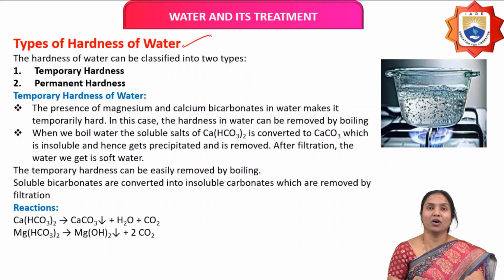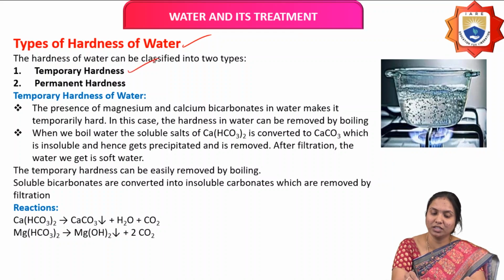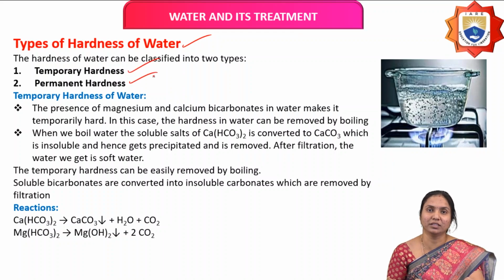What are the types of hardness of water? Already we know that there are two types of hardness of water, temporary hardness and permanent hardness. What is the meaning of temporary hardness? Here the water contains calcium and magnesium bicarbonates.